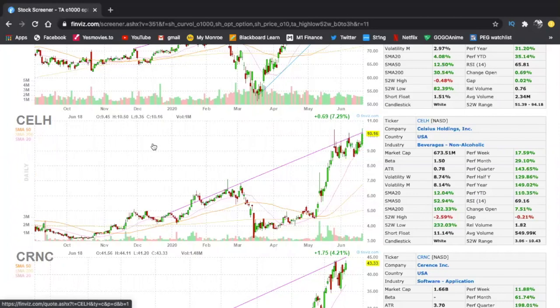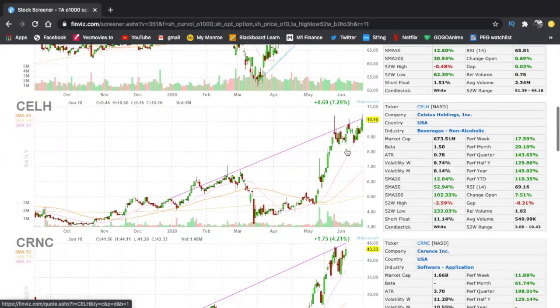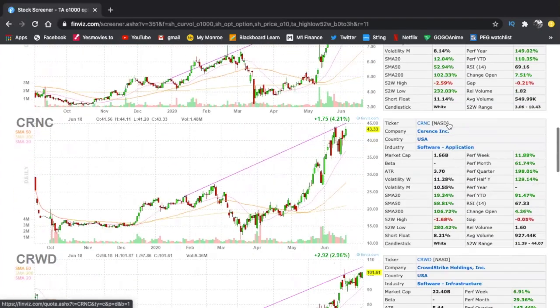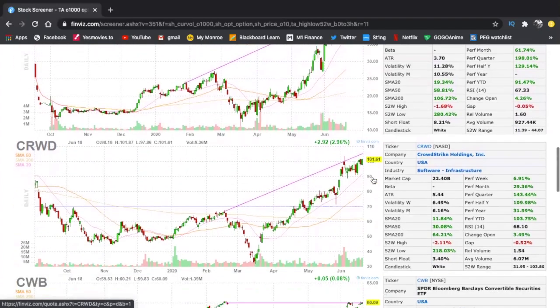All right, so you can see what I'm trying to look at. I'm trying to look at some nice setups, nice patterns. This is a good one. This is setting up a very nice pattern. $11 would be the strike that I would take, or maybe even in the money, $10 strike, and focus on taking 10 to 20% profit on this one. So definitely one of the ones that I'm keeping an eye on. Nice, over 10% short float, so that could also squeeze out very nicely.